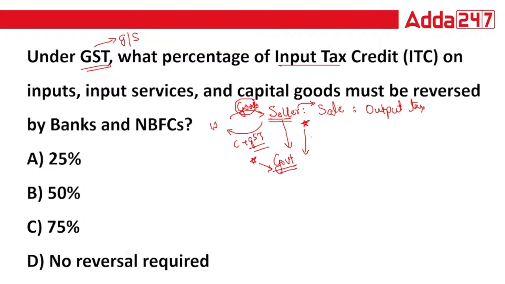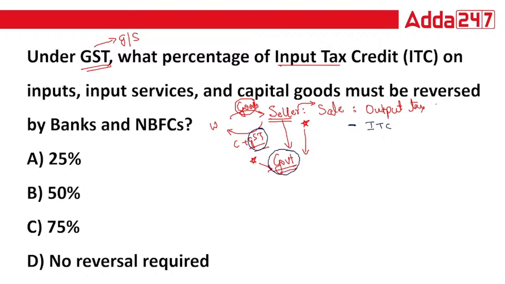This is not fair. Then the government says, no, we are not charging tax 2 times from your pocket. We are giving you the option to reduce the tax that you have already paid at the time of purchase. So this is your ITC.